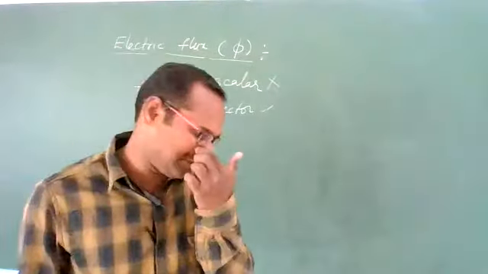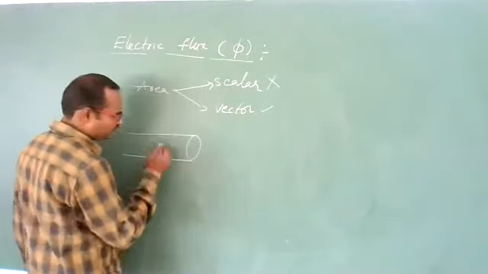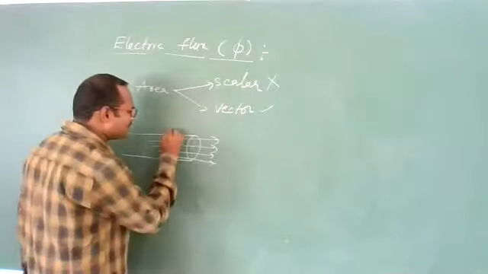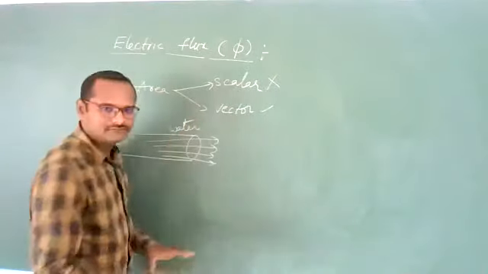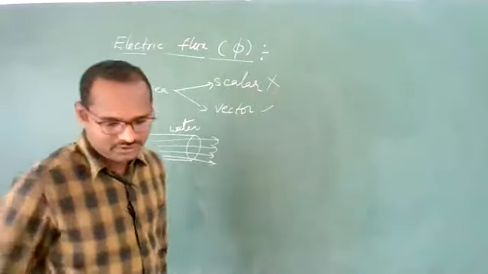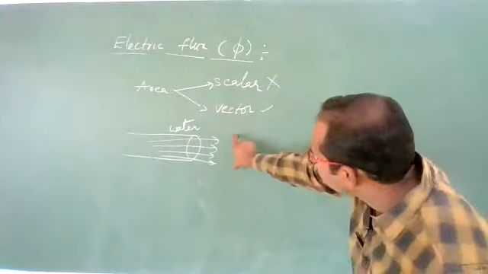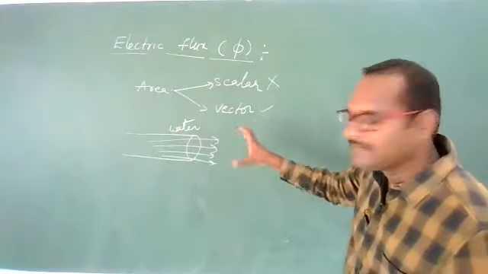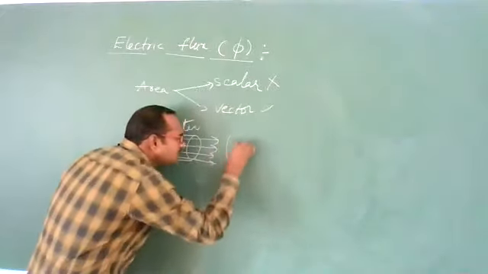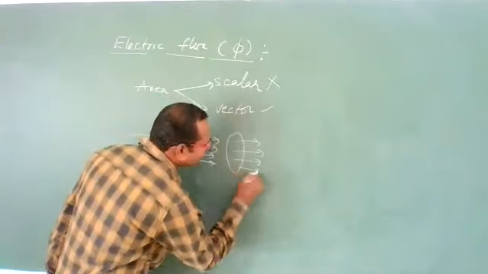How, sir? Let us suppose we have one pipe, and through this pipe, let us suppose water is coming out. Now, let us suppose you take one ring. Now, if you keep the ring like this, perpendicular to the flow, then what happens? Maximum amount of water will flow through this ring.